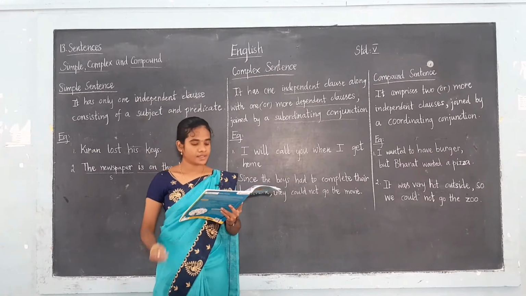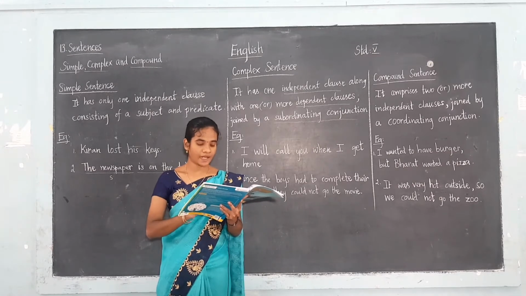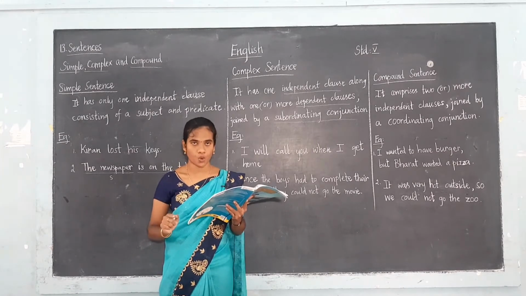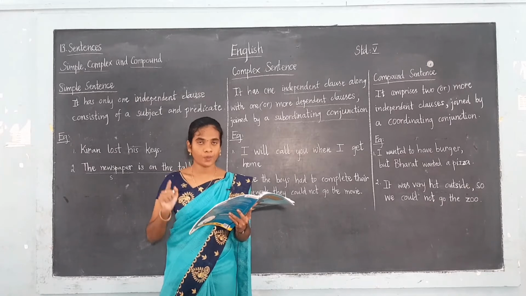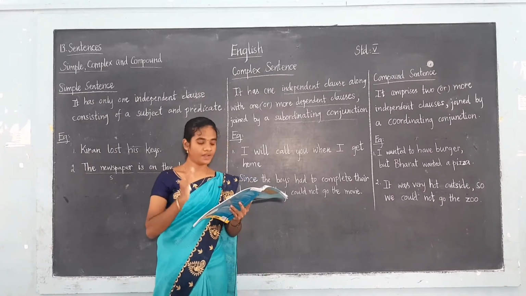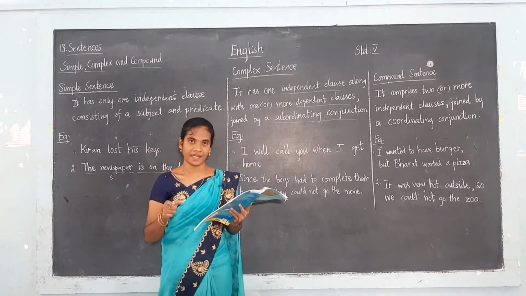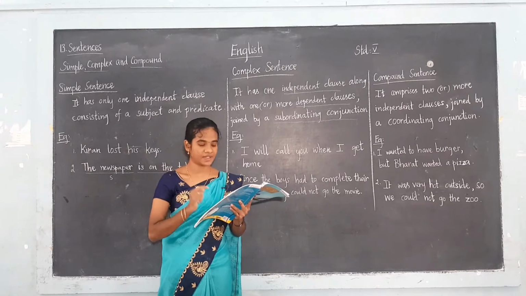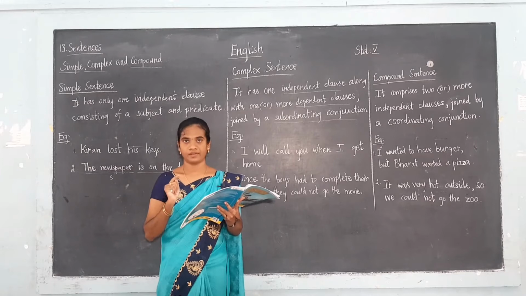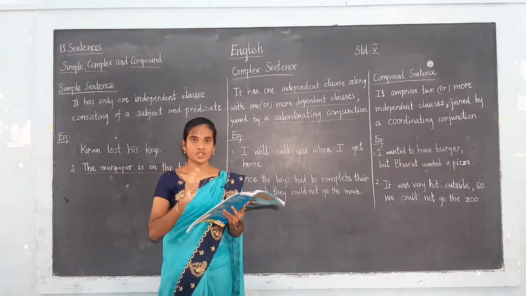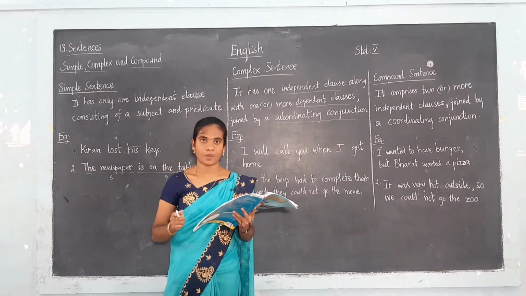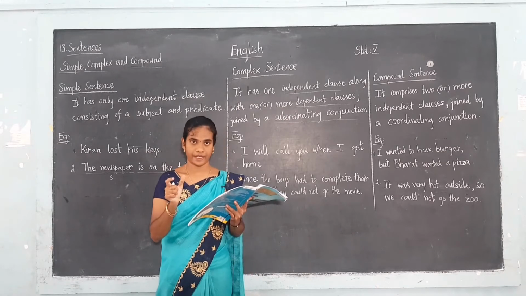And see the next example also. I will call you when I reach home. I will call you is the independent clause. When I reach home is the dependent clause, because it begins with the conjunction when. So this is the dependent clause. These two clauses are joined by the subordinating conjunction, that is when.